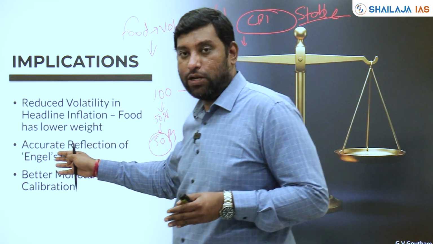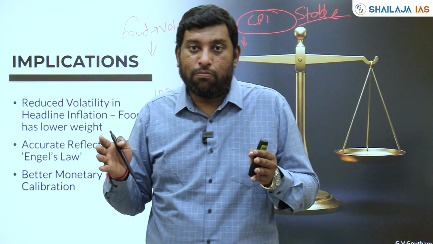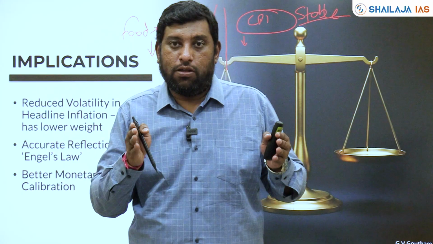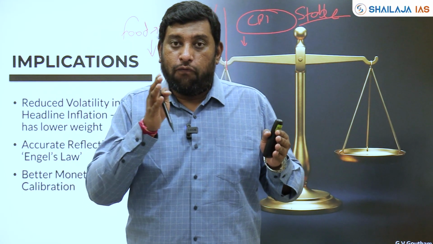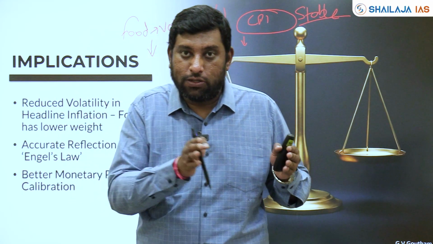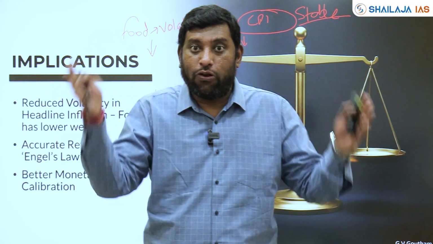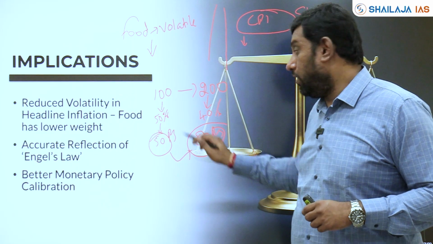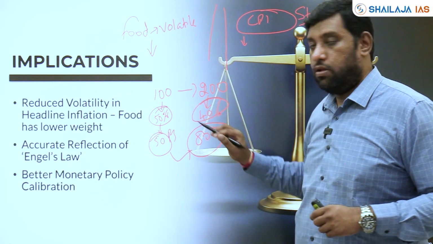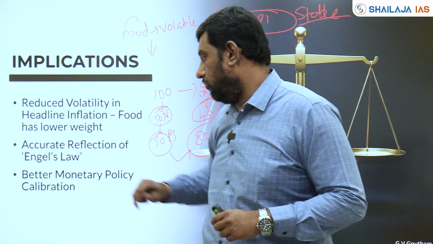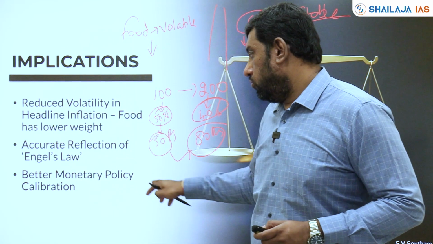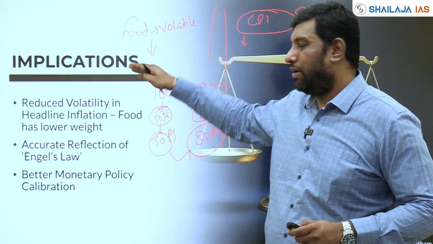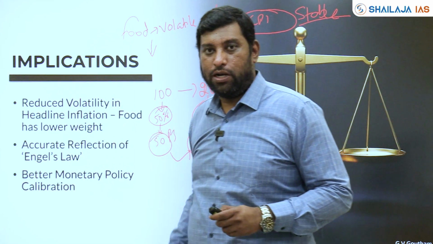And this is an accurate reflection, because as the overall income of the country is increasing, as the per capita income of the country is increasing, the proportion of money spent on food items is going to reduce. So from 45% it is coming to 35%, clearly showing that the overall income of a country is increasing. In absolute terms it might increase, but the percentage is going to reduce. That is Engel's law, right? And as I already told you, it leads to better monetary policy calibration, because of reduced volatility and better stability. Why is it happening? Because the food component is reduced.